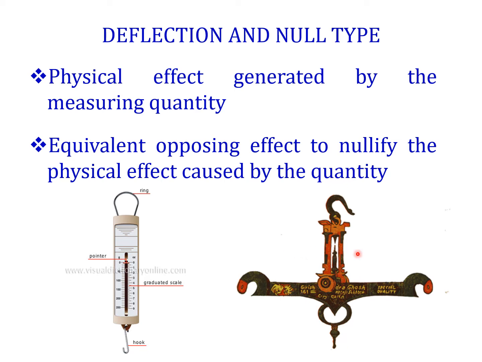The pointer will be deflected. Suppose on any one side the weight is very high, it will deflect towards that side. So again on the other side you can add the weight, then it will come to a straight position.